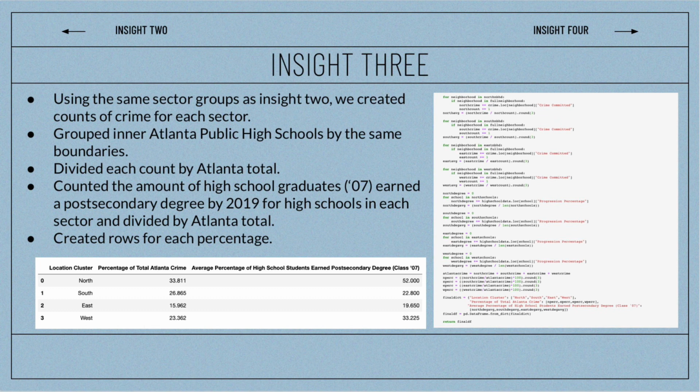We did this by using the same sector groups as we used in Insight 2, and we created counts of crime for each sector. We then grouped inner Atlanta public high schools by the same boundaries. We divided each count by Atlanta total and counted the amount of high school graduates in the class of 2007 that earned a post-secondary degree by 2019 for each high school in the sectors. We then created rows for each percentage to show the data.